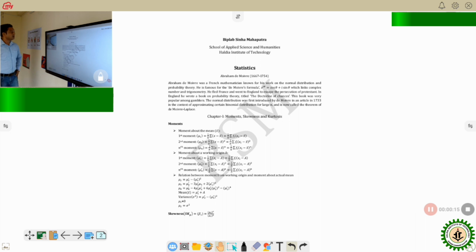Before we start, Abraham de Moivre, who invented e to the power i theta equals cos theta plus i sin theta, which we know as a complex number and trigonometric connection, first started probability with the publication of The Doctrine of Chances. In 1733, he invented the normal distribution, which is the most important distribution in statistics.